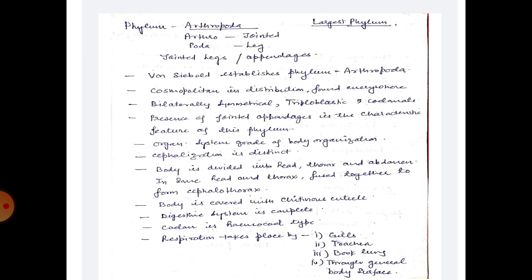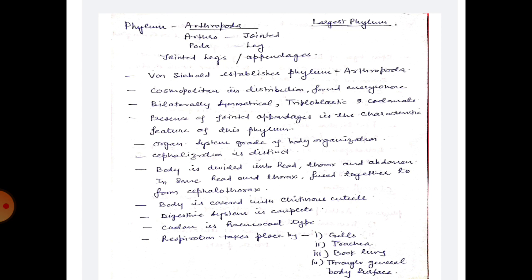Von Siebold established phylum Arthropoda. Animals of this phylum are cosmopolitan in distribution, found everywhere, means इस संघ के प्राणी वितरण में विश्वव्यापी होते हैं और विश्व के हर भाग में पाए जाते हैं. These are bilaterally symmetrical, triploblastic and coelomate.